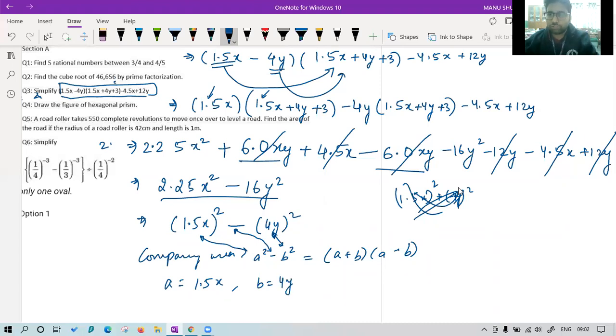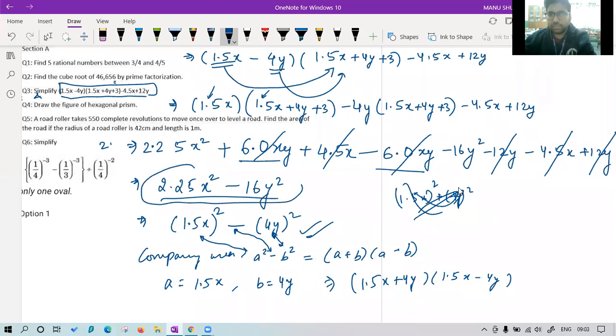That's it. Now just put in the formula and you have got the answer, which is (1.5x plus 4y) multiplied with (1.5x minus 4y). So this way we can modify the question also, that simplify and factorize. You must have been understanding this thing. To factorize the question easily, it is always preferable to first simplify it. After simplifying, you got the answer very easily. If you would have started factorizing at the first step only, you would have found many problems.